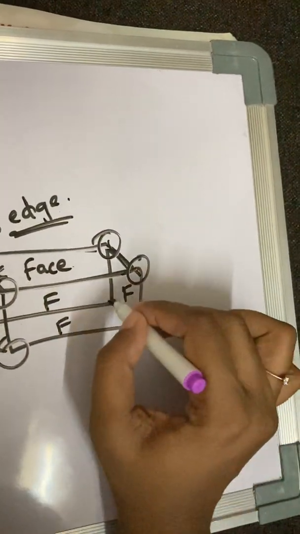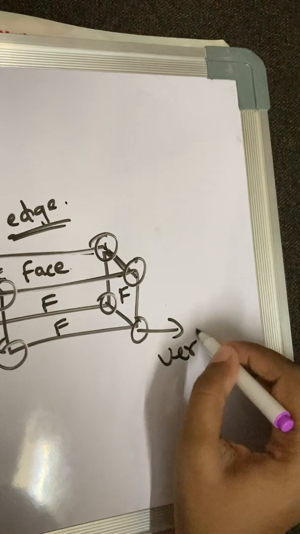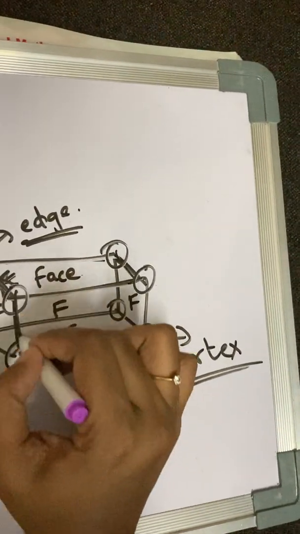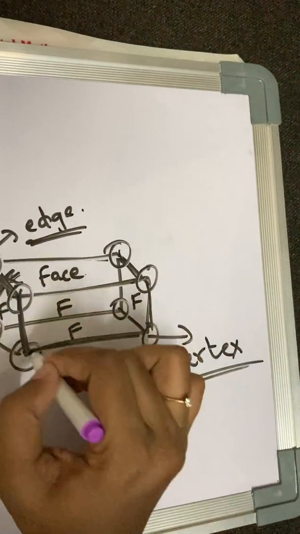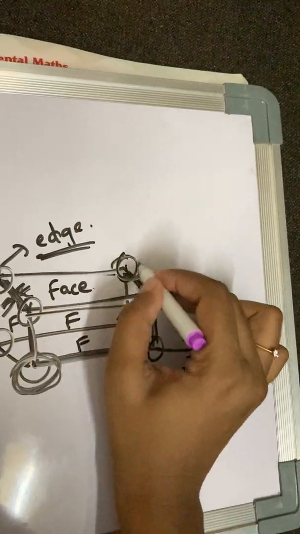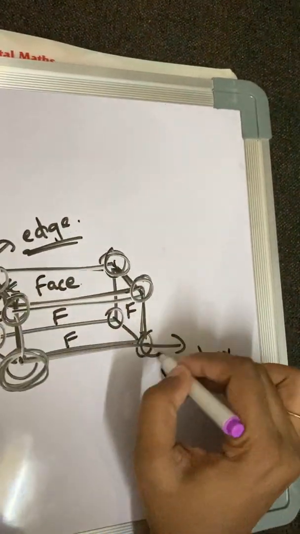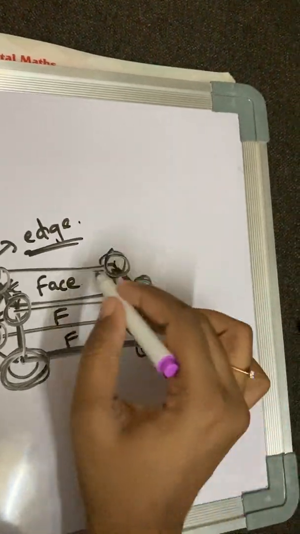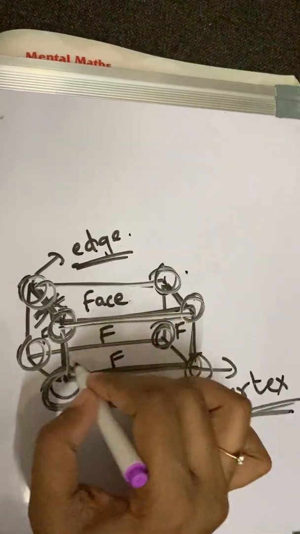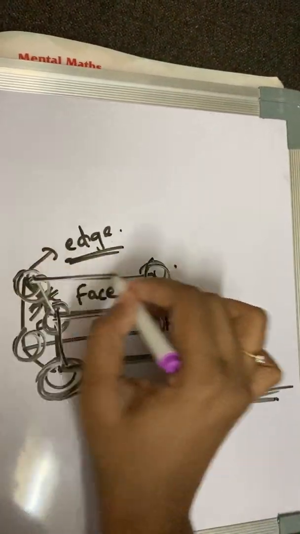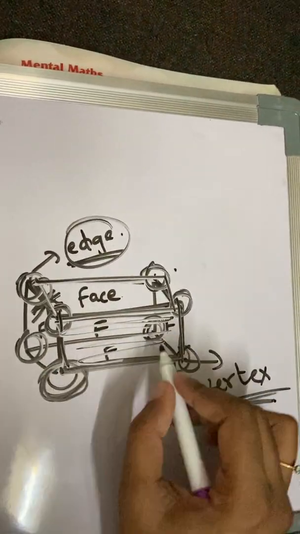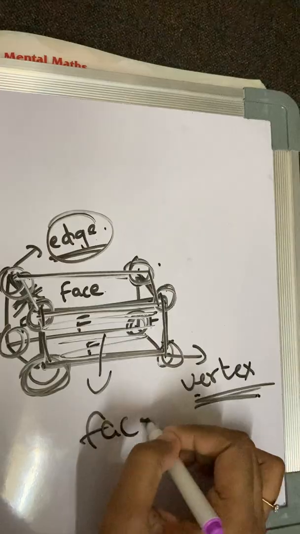All these are called vertex. So what is a vertex? When the edges meet at one point. These two edges are meeting at one point, and this is called the vertex. In the same way, all these are edges meeting at one point, so they are called vertices. When two faces meet at one place, they are called an edge. And the plane surface is called the face.